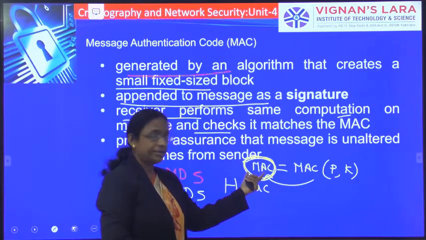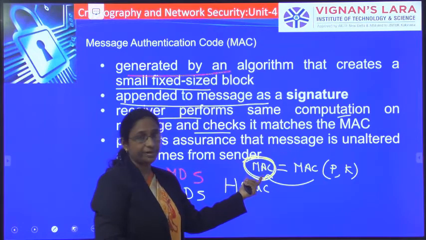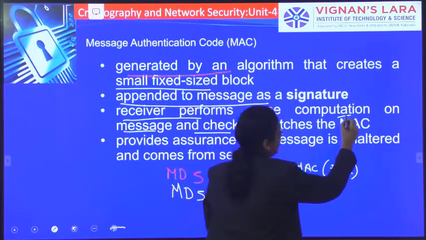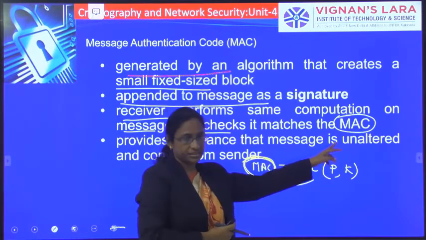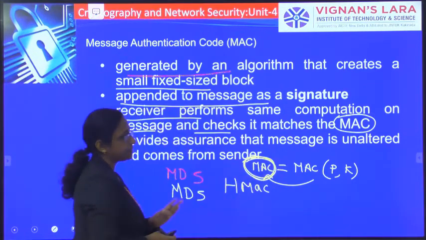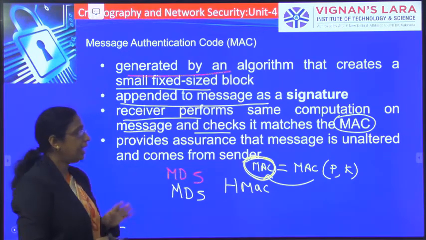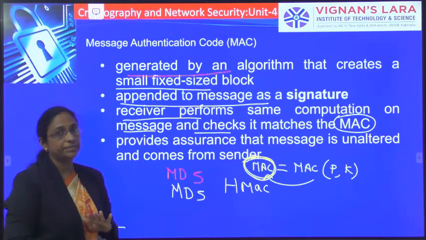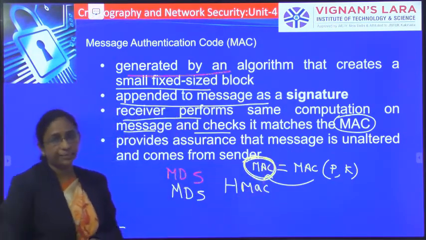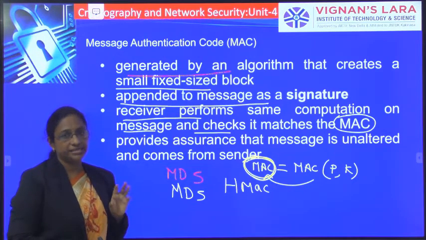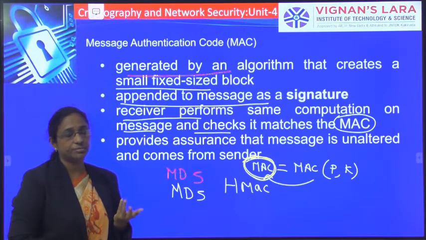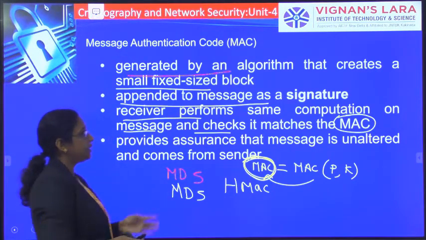After calculating the MAC code, the receiver matches the MAC code he has computed with the MAC code he has received. If both are the same, that means the message is from the original sender and has not been altered by an unauthorized person. If both are not the same, it means somebody has tampered with the message, and also that the message is not from the authorized person. So that is the process here.